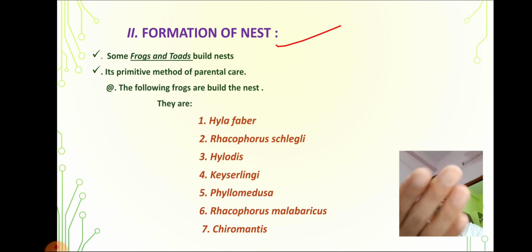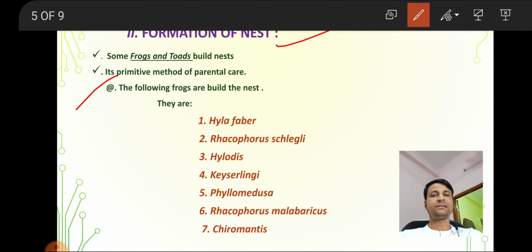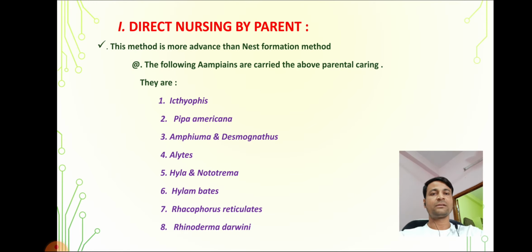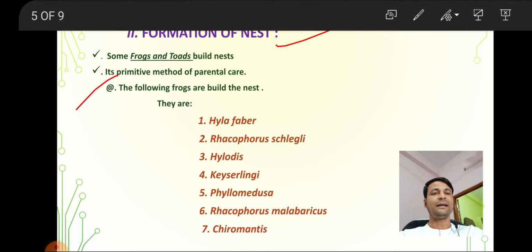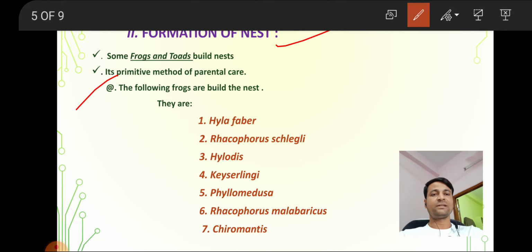Next point: it is a primitive method, meaning it is not more advanced than the first method. Next, the following frogs are involved in the formation of nest. What are those frogs?